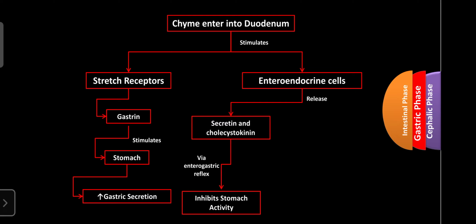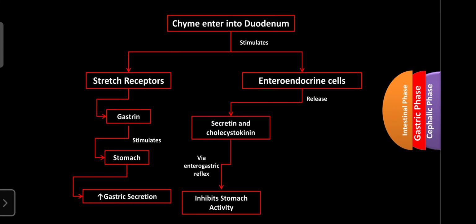It tells the stomach to stop emptying because the duodenum is completely full and involved in the digestion of food. So that message enters the stomach through secretin or cholecystokinin via an enterogastric reflex. Then that can inhibit the emptying of the stomach or stomach activity.